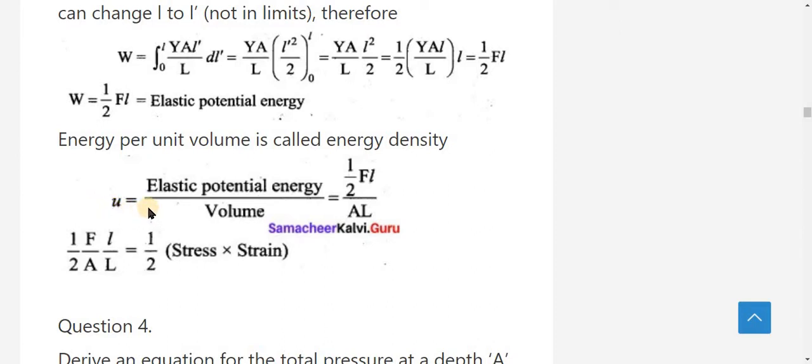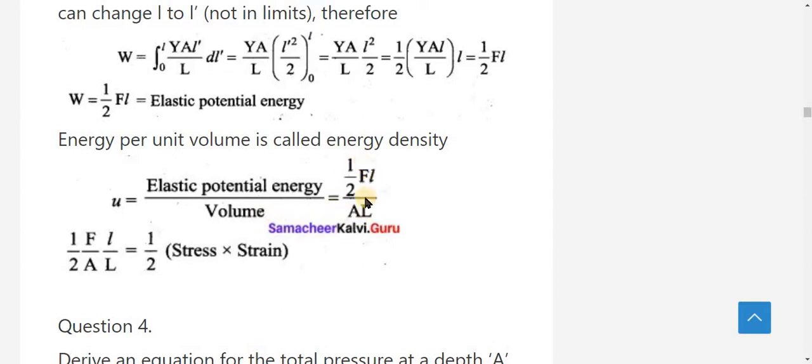U is equal to elastic potential energy divided by volume. Elastic potential energy value is 1 by 2 FL. Volume actual formula is area into height. Here height is considered as length, capital L. So area into length is nothing but volume.